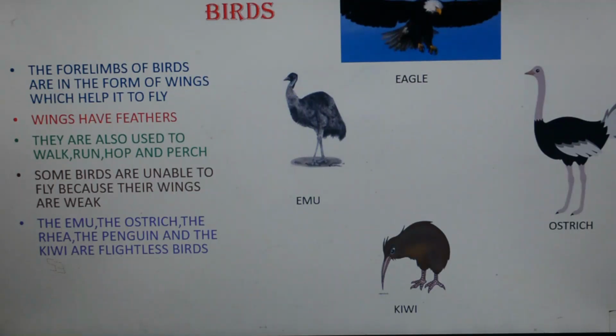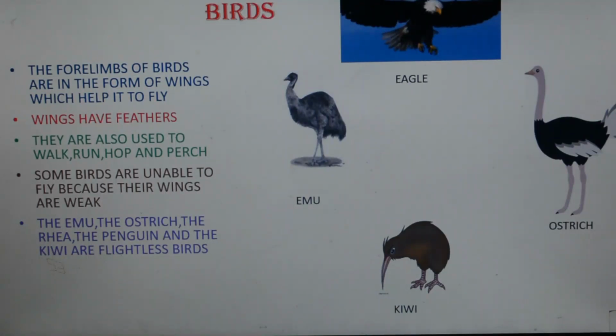The wings are attached to the breastbone of the bird with the help of strong muscles, and the wings have feathers also. These muscles enable the bird to flap its wings and to fly.